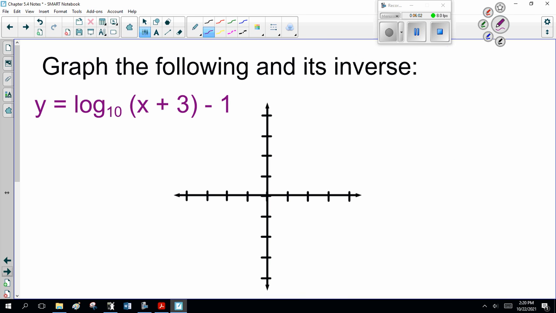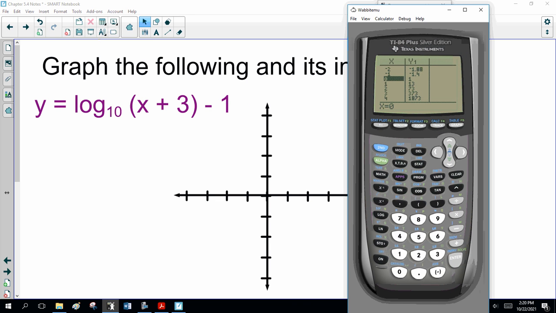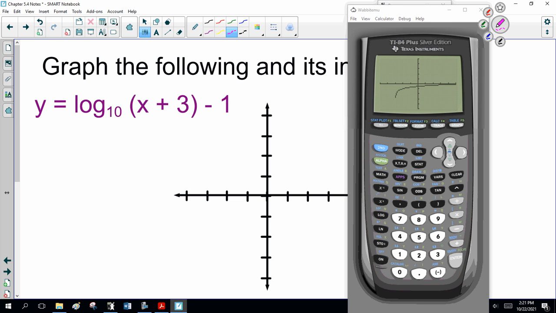Now, log base 10 of x plus 3, minus 1. This we can graph on the graphing calculator. Y equals, clear. Remember, the log is automatically base 10. So this is log of x plus 3, close bracket, minus 1, enter. Graph. And there we go. It's a little hard to tell, so I'm going to emphasize it here. We have a vertical asymptote at x equals minus 3. On the TI series, it's a little hard to see.